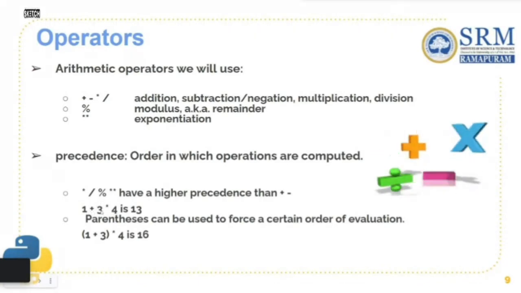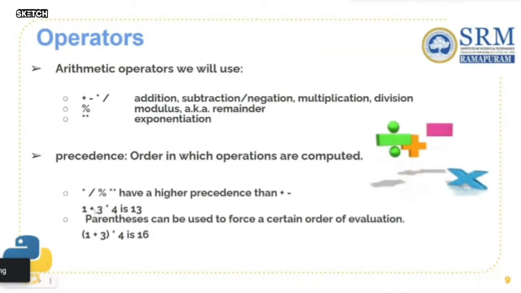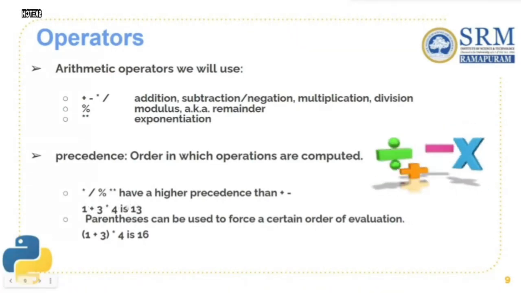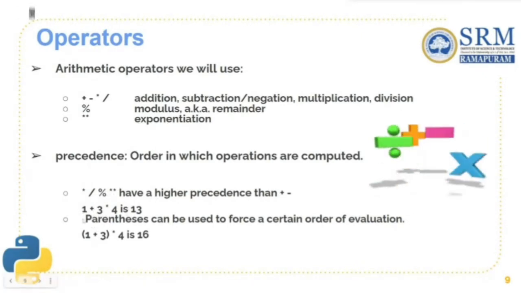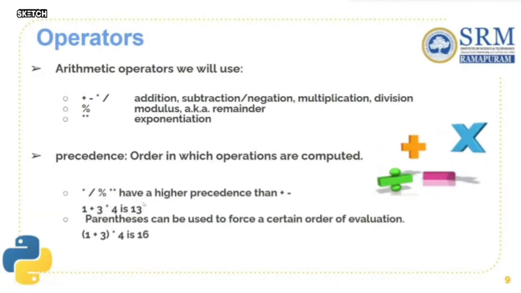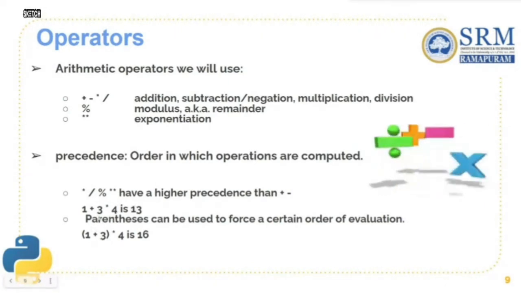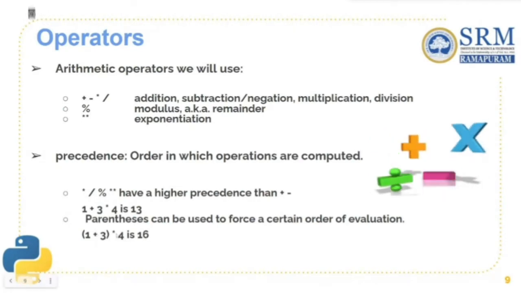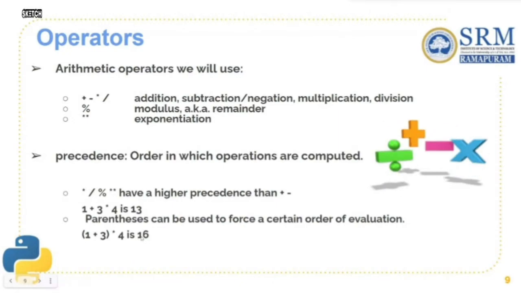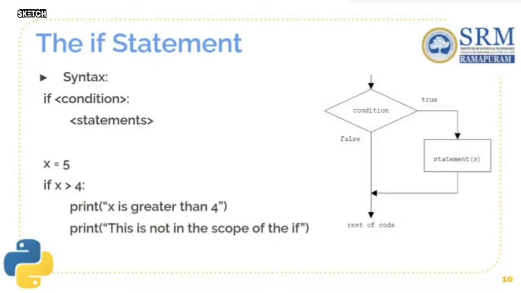As you can see, 4 star 3 or 3 star 4, where the asterisk is used to multiply, is 12, and it's added to 1. That's why the result here is 13. Otherwise, if it were done without any precedence, it would be 1 plus 3 is 4, and 4 times 4 is 16. The answer would be 16, but that's not the case here. In the same way, whenever they are separated by the parentheses, or brackets in general, then the output will be printed as 16. That's the precedence order.